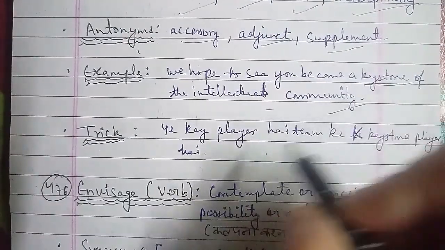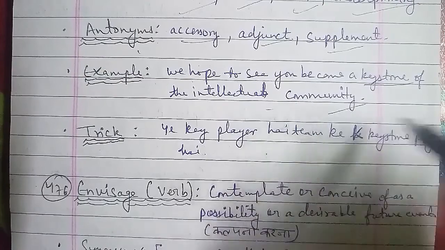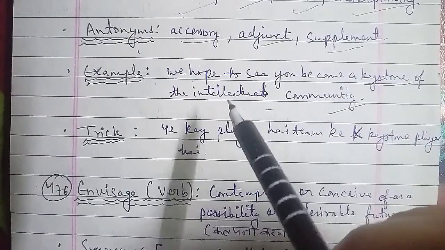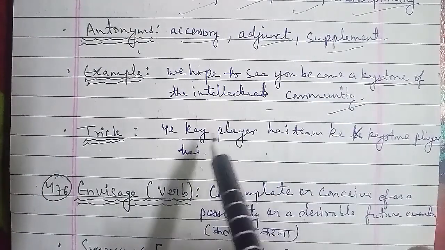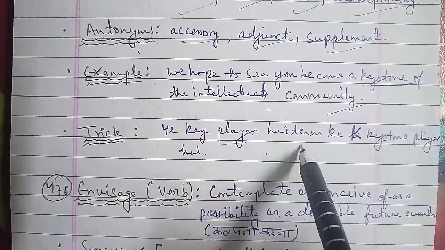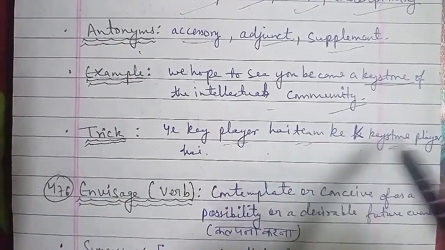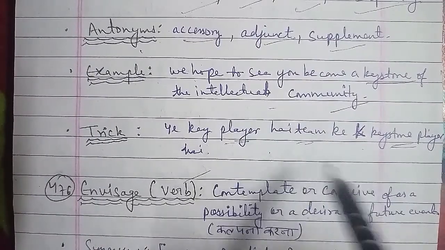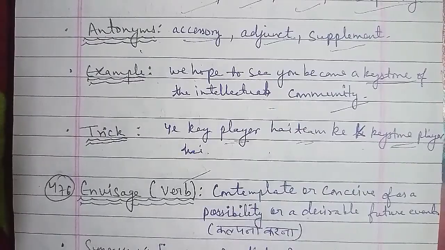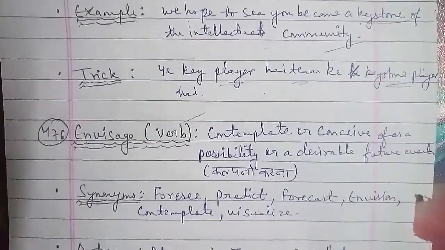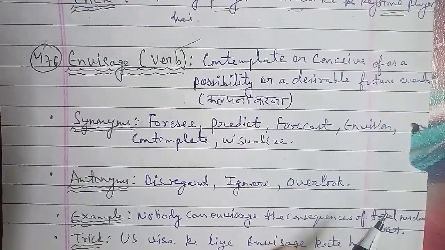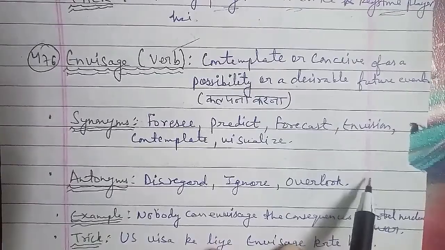Now moving on with the next one, the 476th word, and the word we have here is envisage. Envisage is a word that is used as a verb here, and the meaning of envisage is to contemplate or conceive of as a possibility or desirable future event. जिसे हम envisage को हिंदी में कहते हैं कल्पना करना. कल्पना करना is the word in Hindi, that is envisage here.